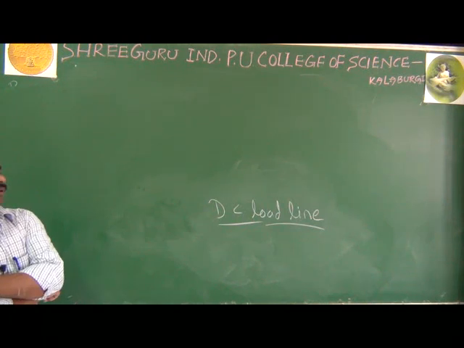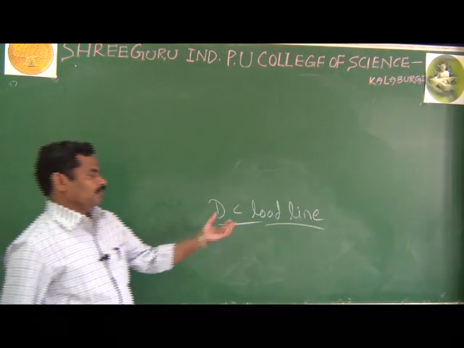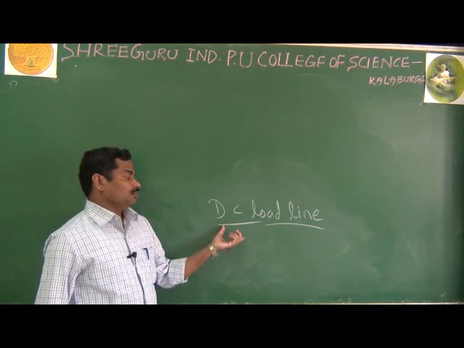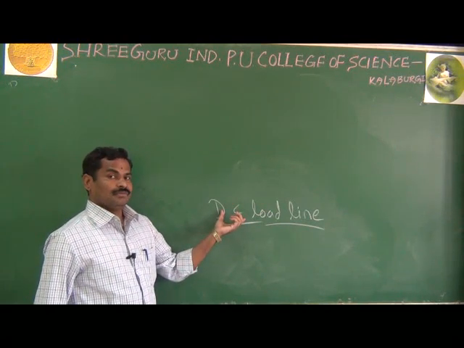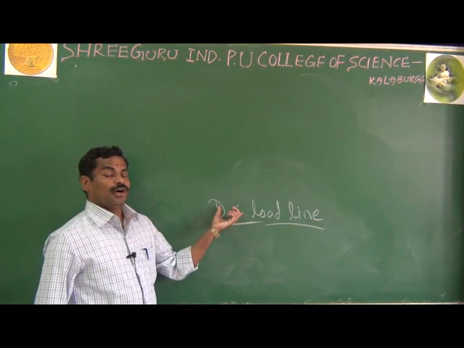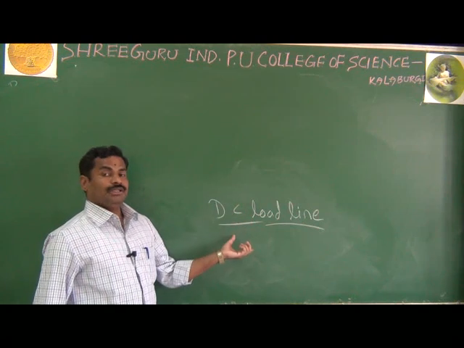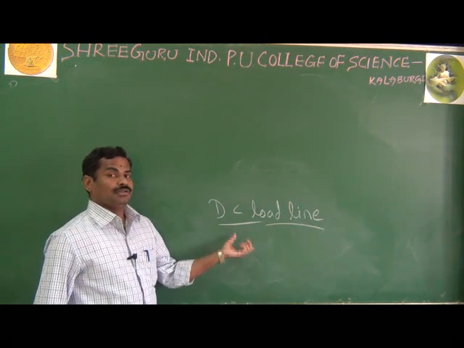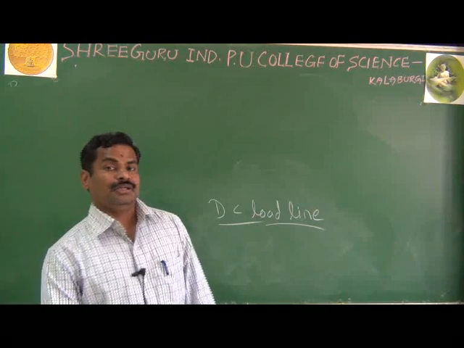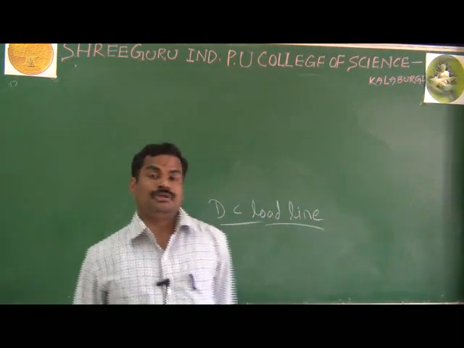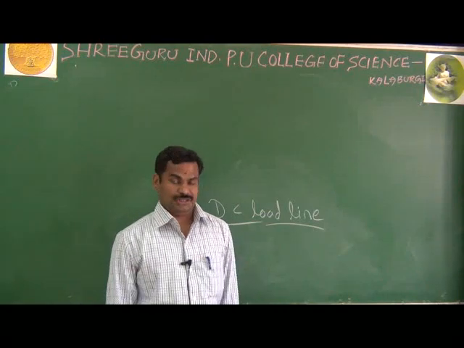Look here, the definition of DC load line. It is a straight line drawn on the output characteristic of a transistor, and it gives you the different DC output voltages with respect to the different DC currents.